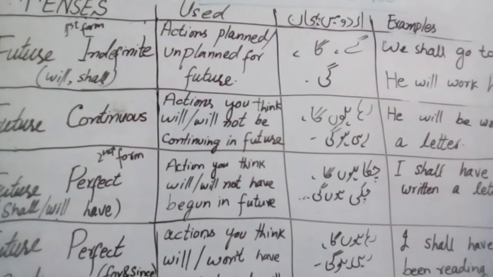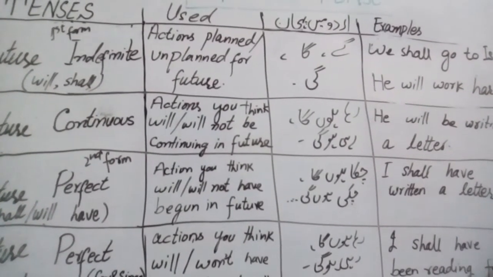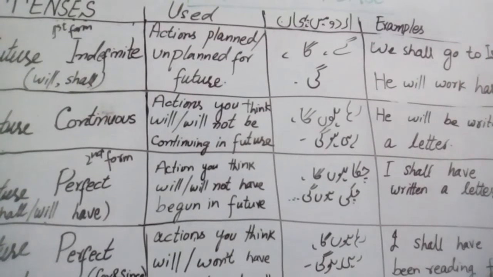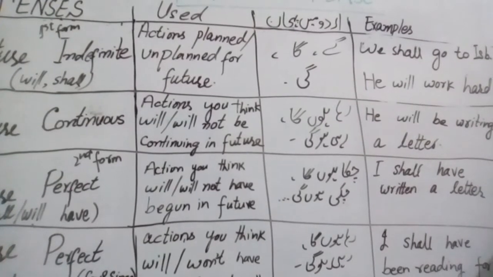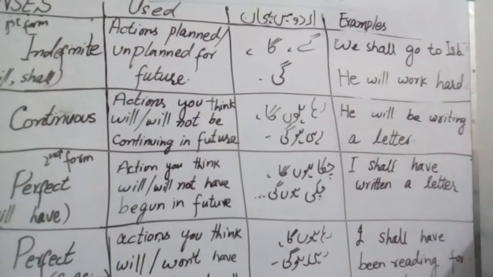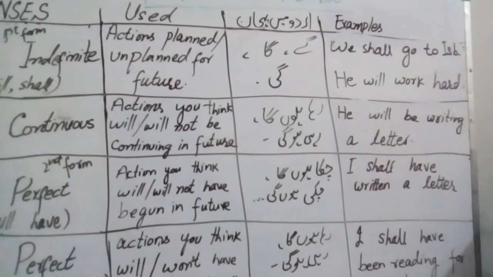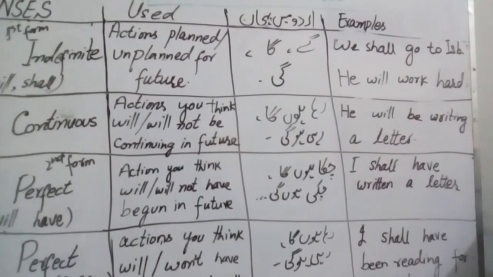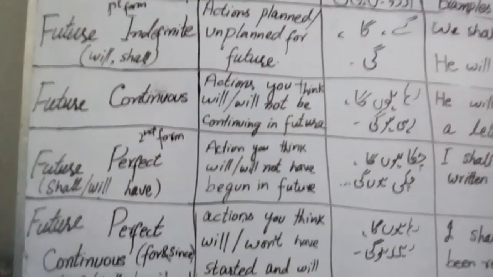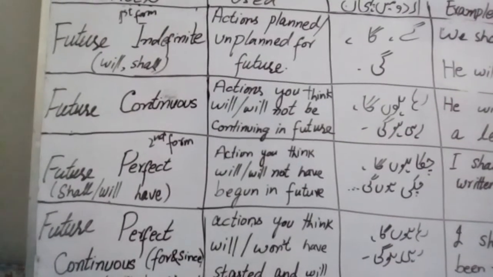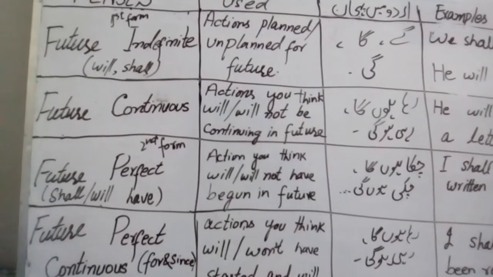The first form of the verb is used with ing in future continuous tense, like he will be writing a letter. Shall be, will be are used as helping verbs. Clear?